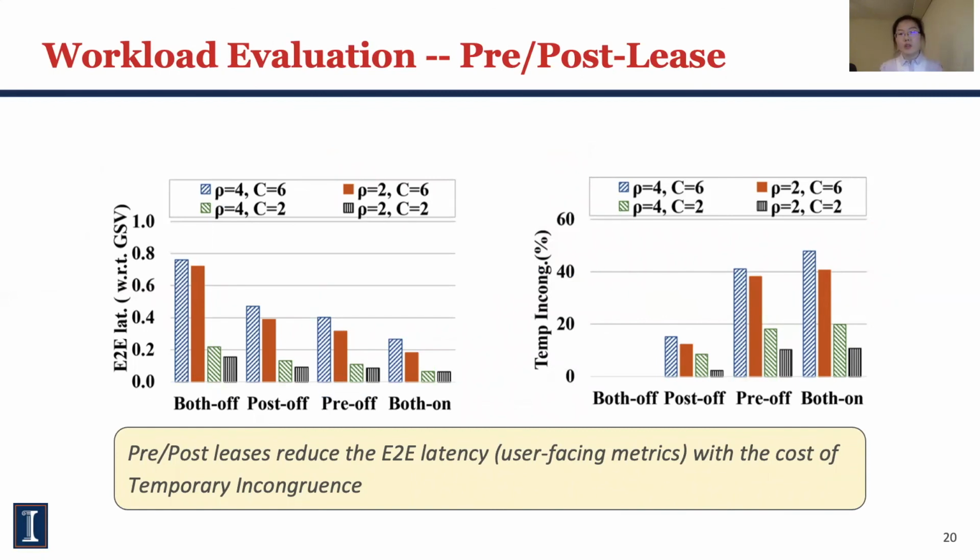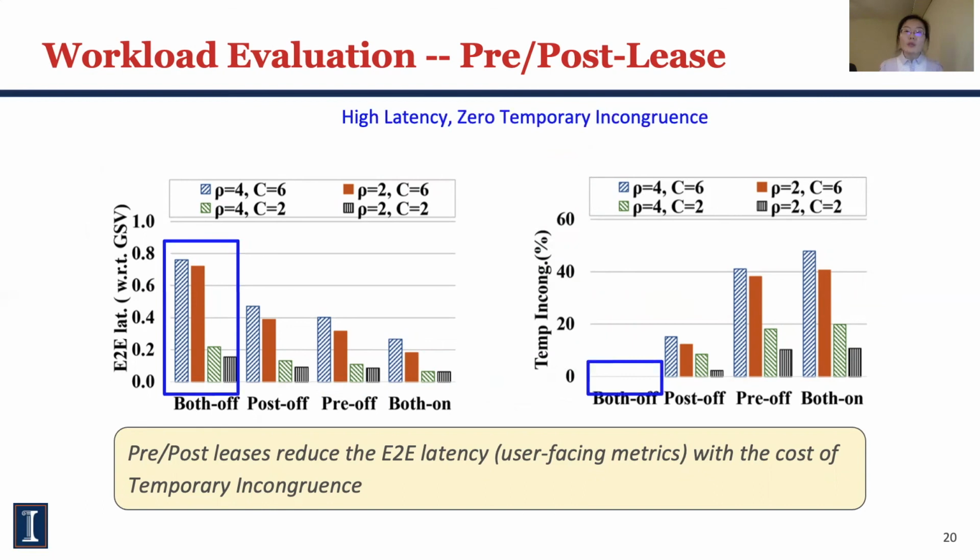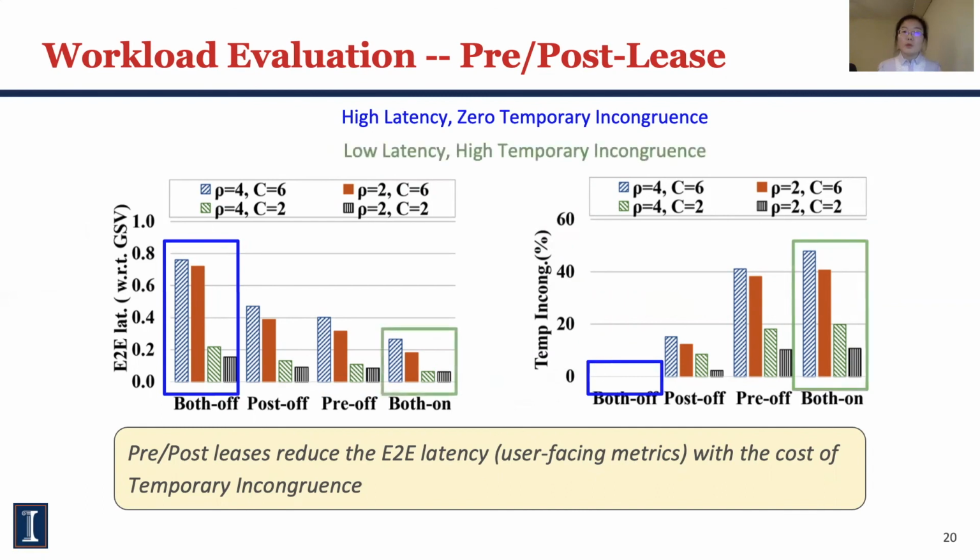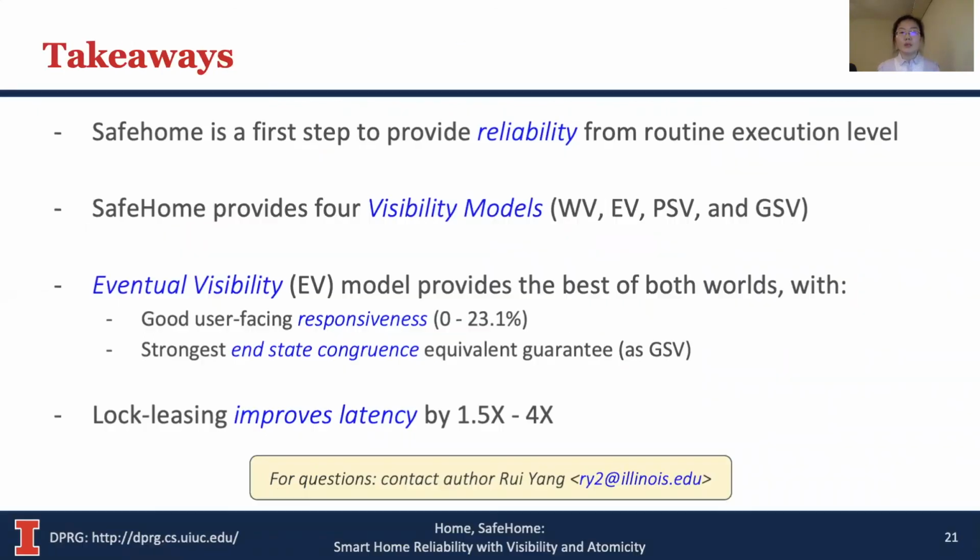We also evaluate how pre- and post-leases reduce latency with the cost of temporary incongruence. When both mechanisms are off, SafeHome runs with longer latency but zero temporary incongruence. If both mechanisms are on, the routines finish with shorter latencies but higher temporary incongruence.